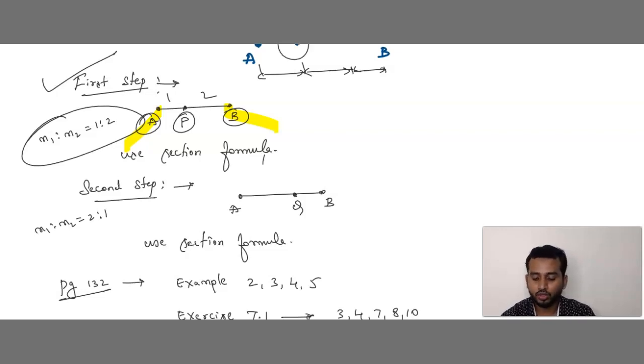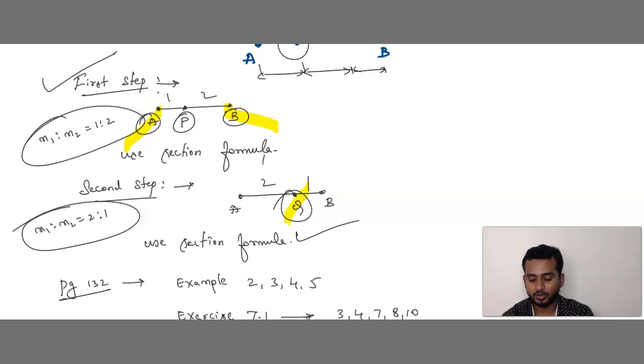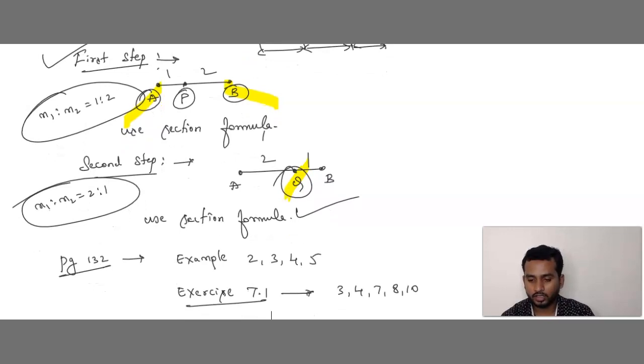And step 2, instead of P, we are going to take Q. From A to Q it is 2, Q to B it is 1. It means the ratio is 2 is to 1. Again, use the section formula and find the coordinates of Q, x comma y. That is nothing but your problem based on trisection.